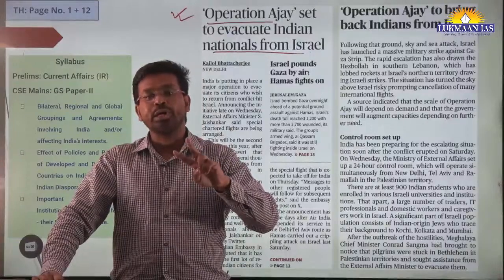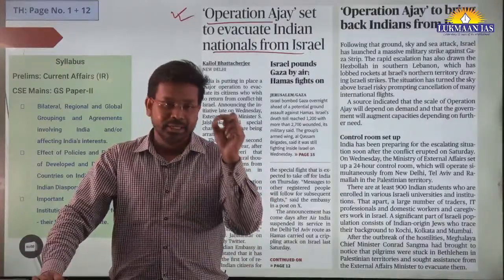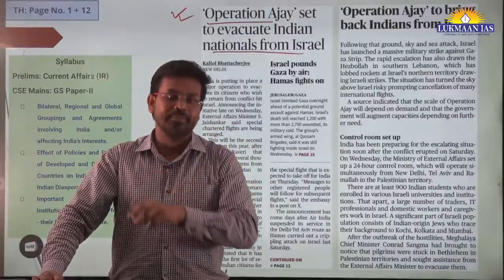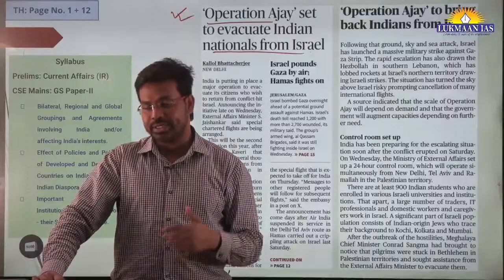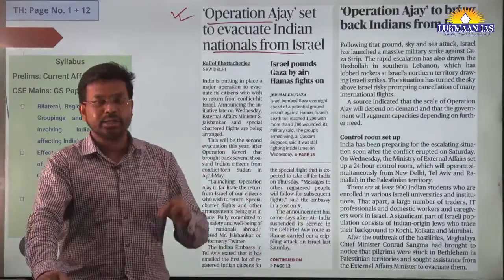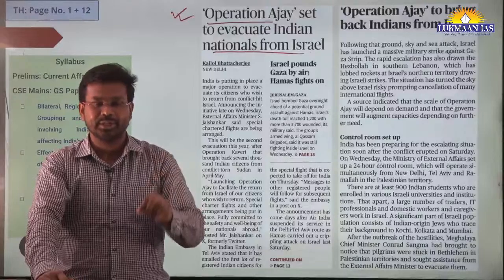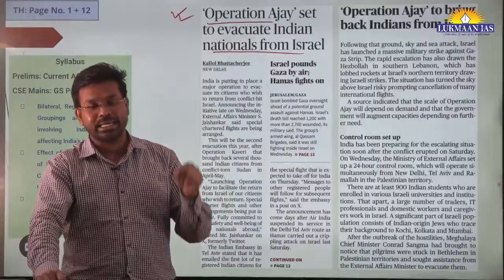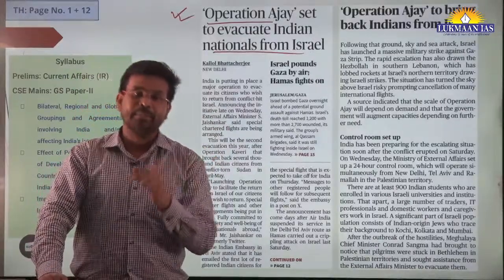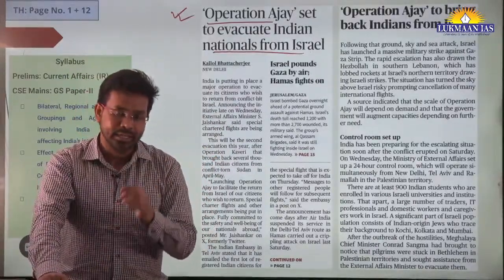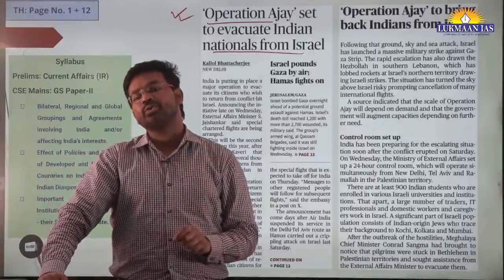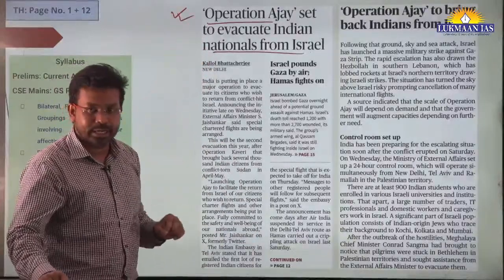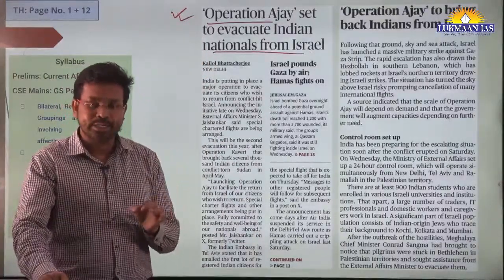Because of the ongoing conflict between Israel and Palestine, the Indian government has decided to evacuate those Indian citizens who are presently situated in Israel or in Gaza Strip. If they are in need of coming back to their hometown, coming back to India, the government of India is going to assist them through this operation, which is Operation Ajay. So it is an evacuation exercise, right?